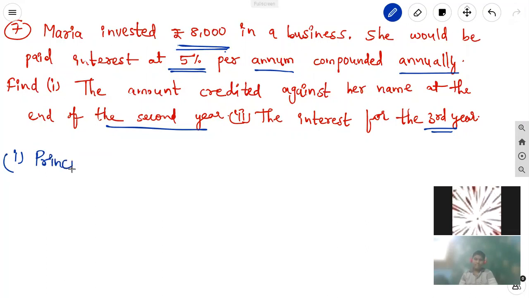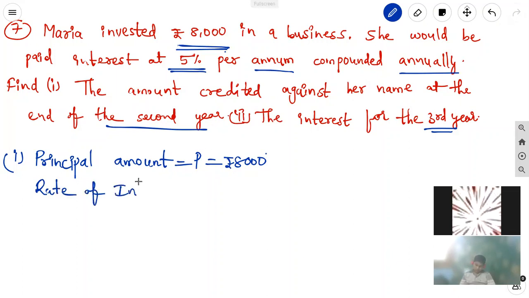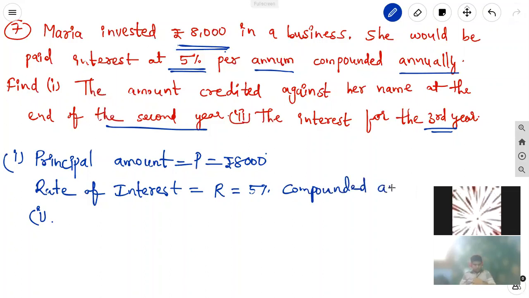The principal amount, let it be P equal to 8,000 rupees. Next, the rate of interest is equal to R, that is equal to 5% compounded annually. We can calculate compounded annually. Next, in the first case, 5% compounded annually.